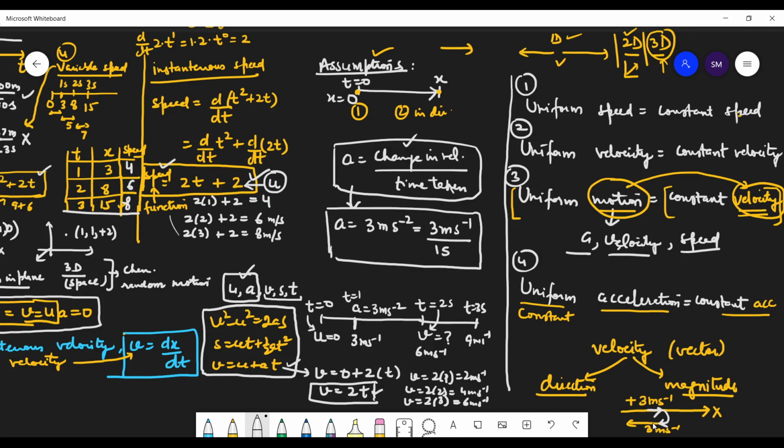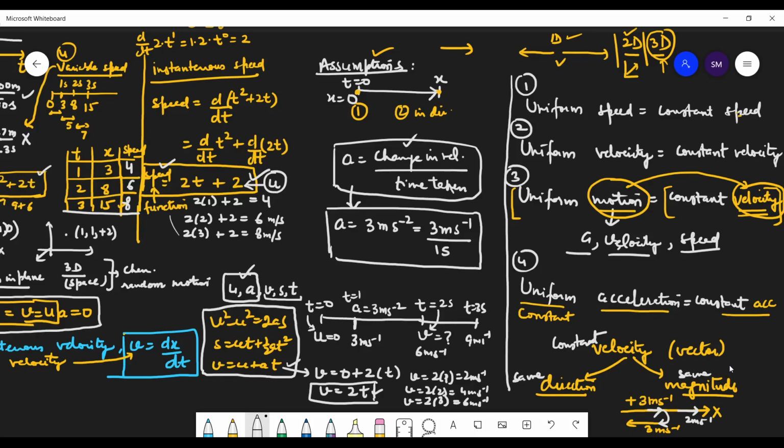So the direction is changed. Now, if you are moving in the same direction but you change your speed to 2 meters per second, still it is not uniform motion. Uniform motion can only be there when you have uniform velocity. What is the meaning of constant velocity? Constant velocity means same direction and same magnitude.